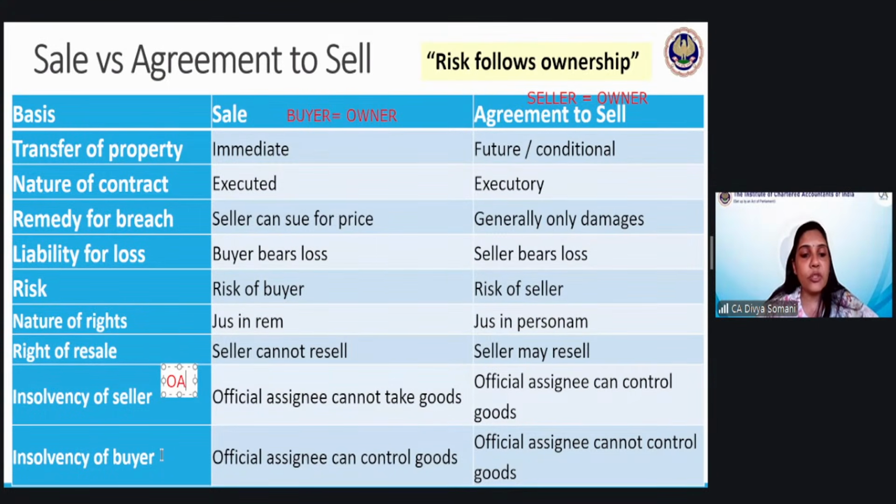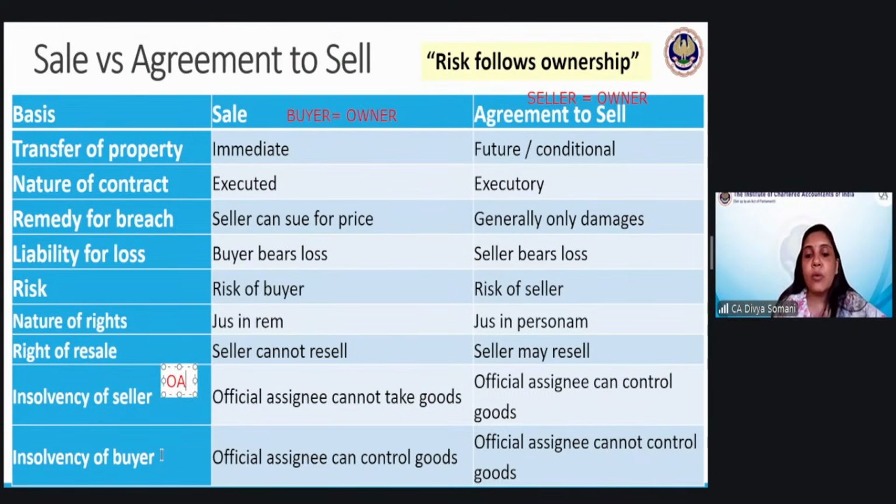Next, insolvency of the buyer. Now again, assume the buyer has become insolvent. Then who will be appointed? The official assignee of the buyer will be appointed. What will be his role? His role will be to take the assets in control and finally pay off the liabilities. That is the role of the official assignee.